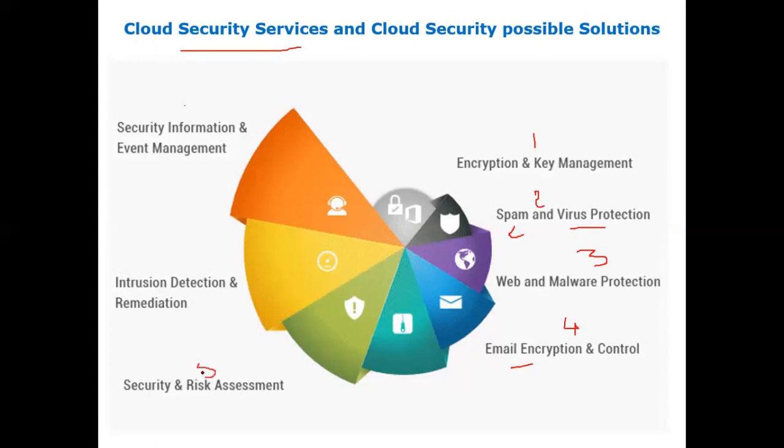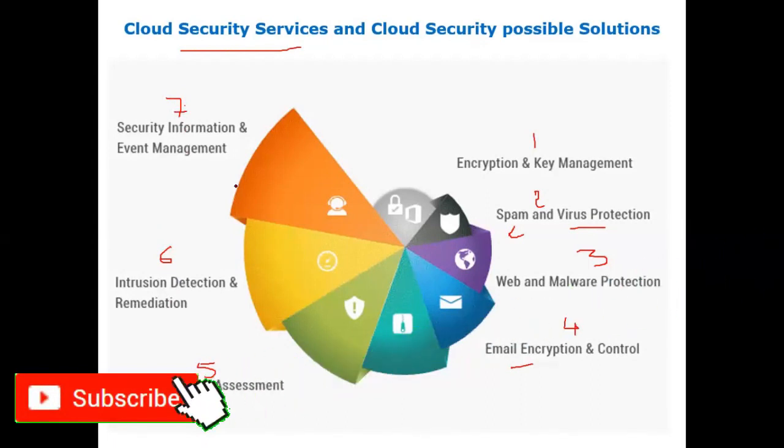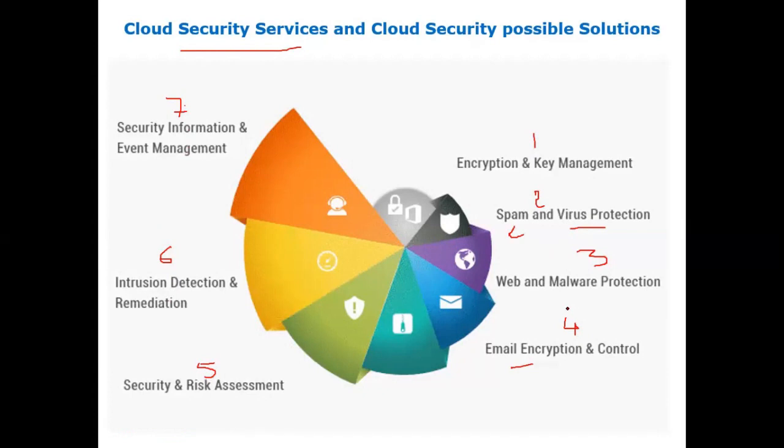The fifth is security and risk management, the sixth is intrusion detection and remediation, and the seventh is security information and event management. It is not required to go through them one by one, because this is only the intro part of the topic. All this will be studied later, and for the examination it is not required.